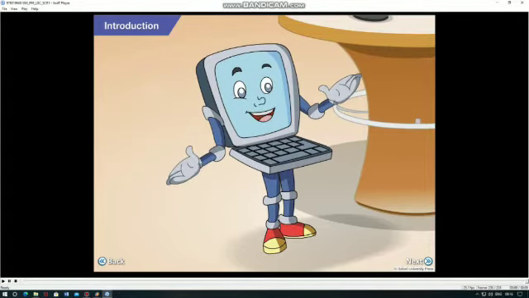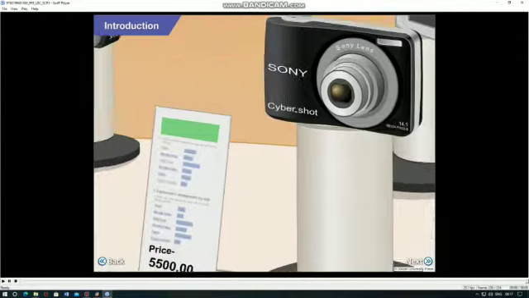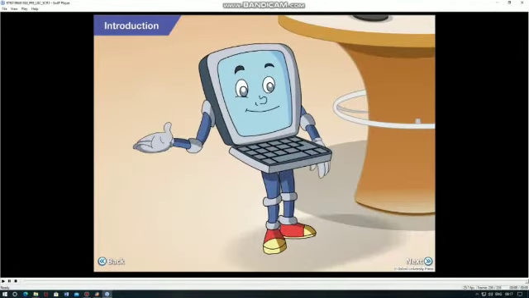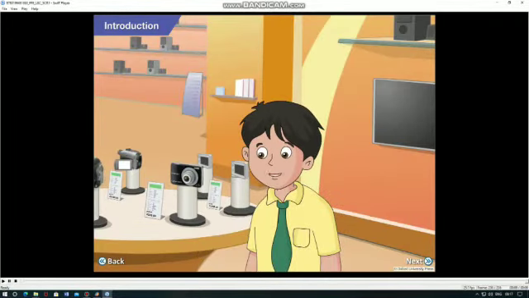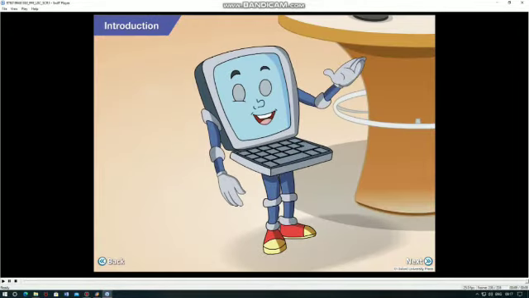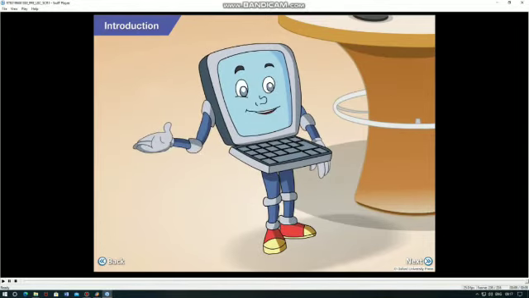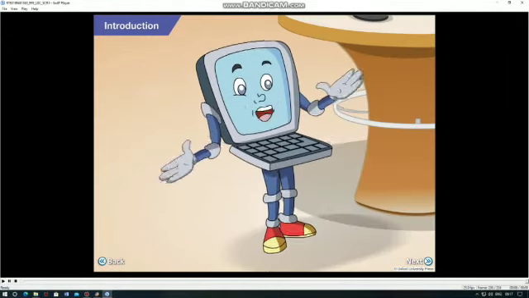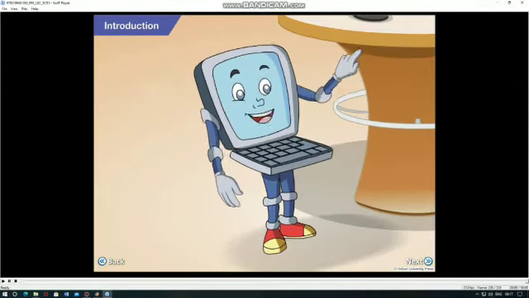What's the matter, Goggle? Toggle, look at the price of this camera. It is so expensive. I don't have that much money. Perhaps we can try searching in another shop. I'm sure the price in the other stores will be more or less the same. Goggle, why don't you purchase it through online shops? You might get the same item for a lesser price too. Does the internet have such sites where I can purchase a camera? Yes, of course, Goggle. Then let's go home and connect to the internet. I'm with you. Here we go.